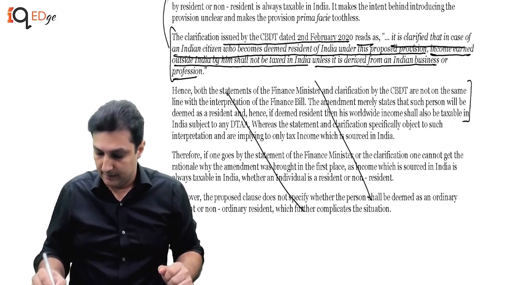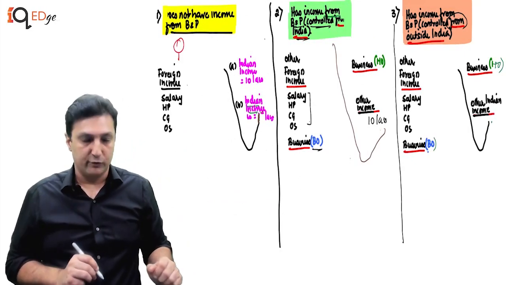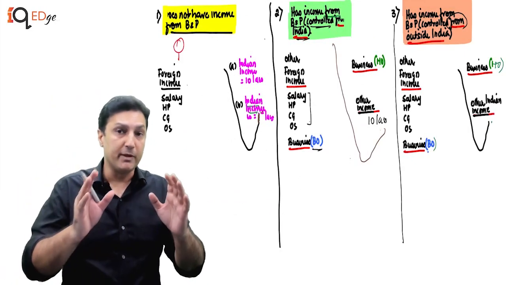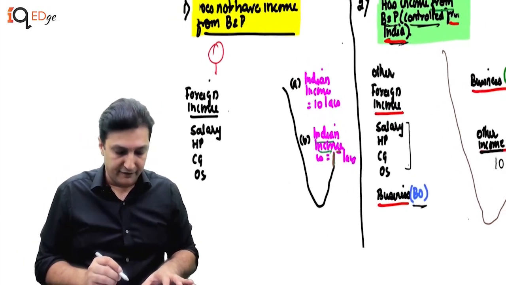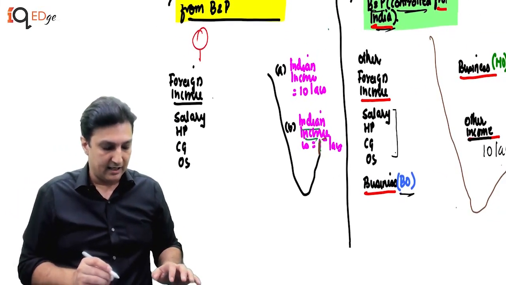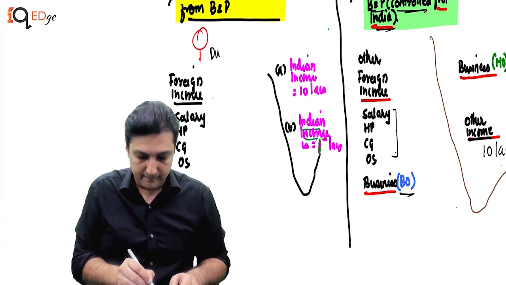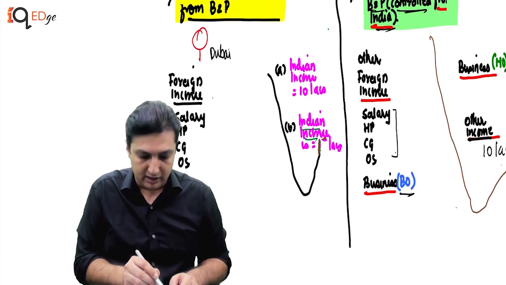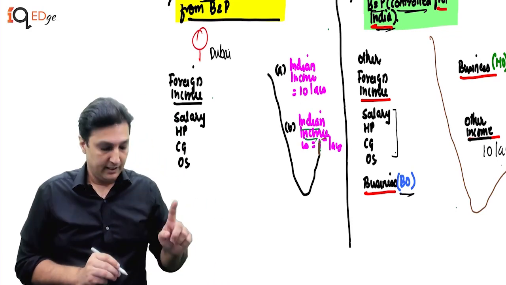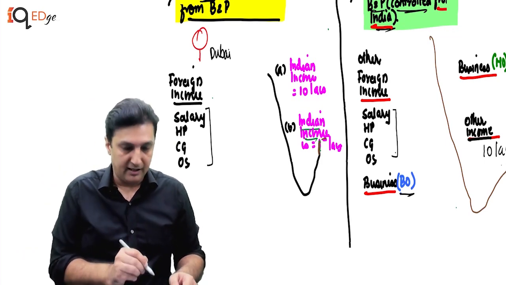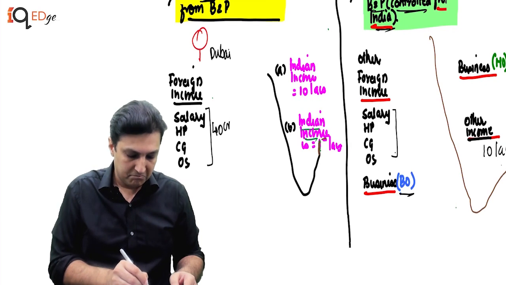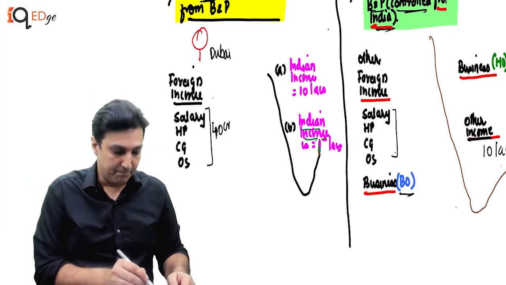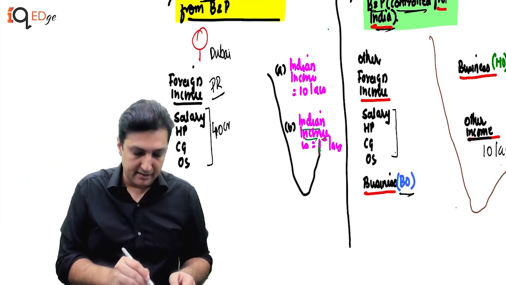I think we've understood. Now I am going to take you through a few examples and let's see from the paper angle, can we solve this now? So let's go through the first one. I said in the first example, we assume that our assessee is staying in Dubai and he does not have any business income. He has foreign income by way of salary, house property, capital gains, other sources, let's say 40 crore. Okay. He has a PR, permanent residency in Dubai.